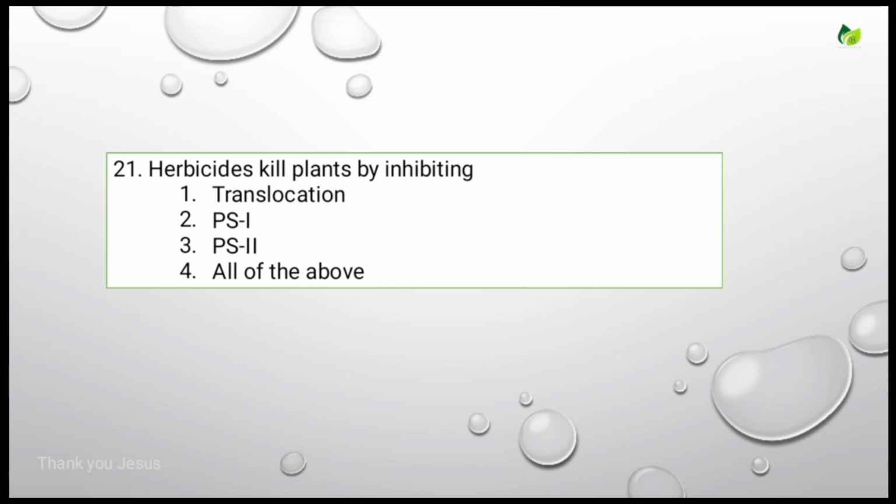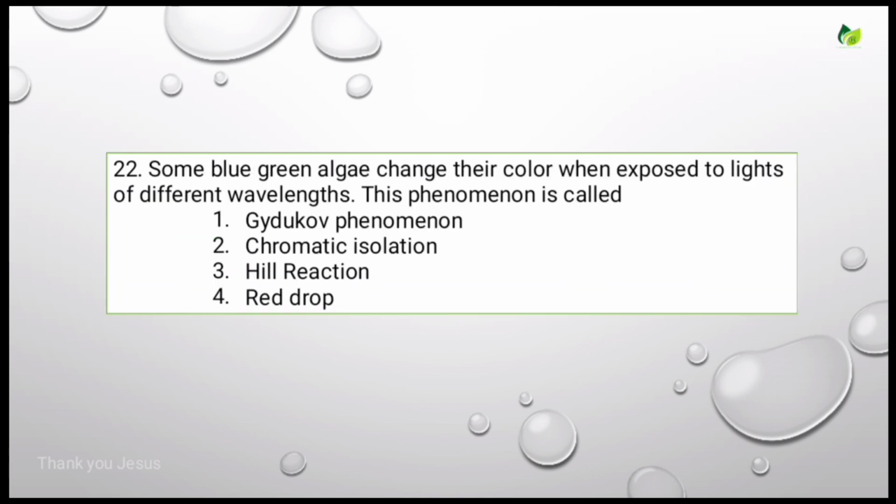In this way, they kill the plants. That's why herbicides kill plants by inhibiting PS2. Coming to the next question, some blue-green algae change their color when exposed to lights of different wavelengths. This phenomenon is called, options are Gaidukov phenomenon, chromatic adaptation, Hill reaction, red drop. The correct answer is Gaidukov phenomenon.